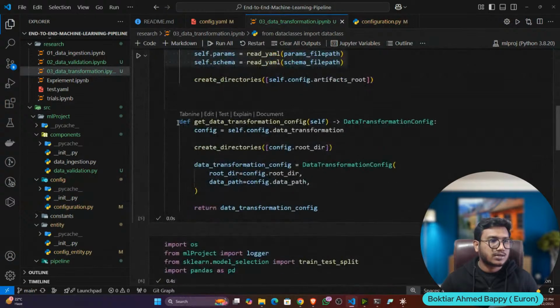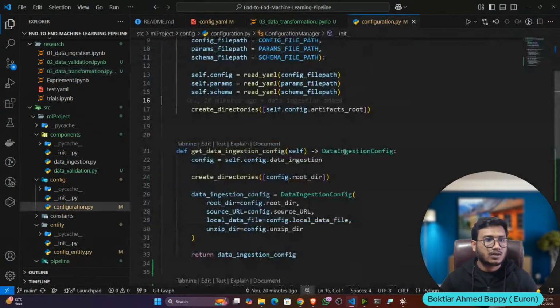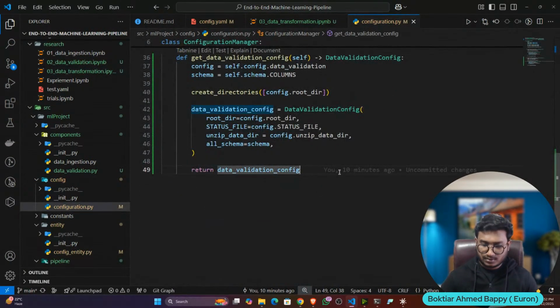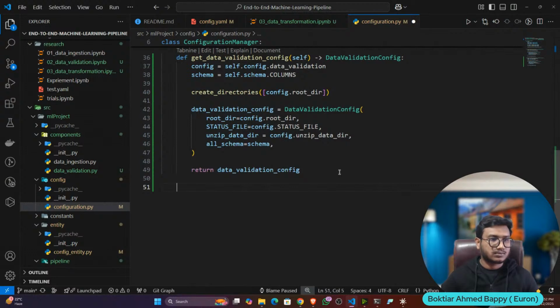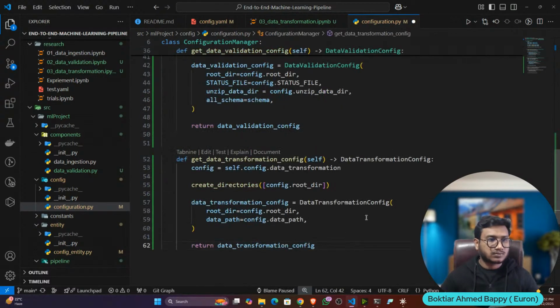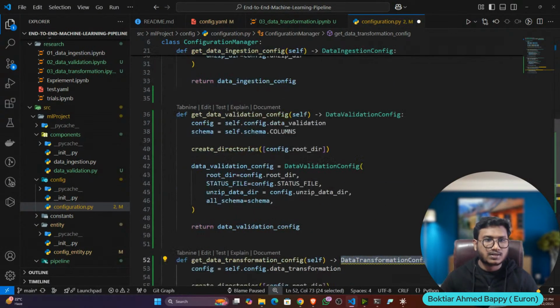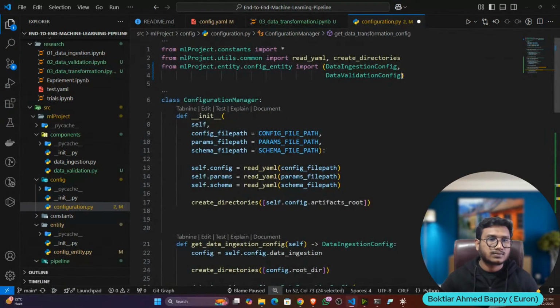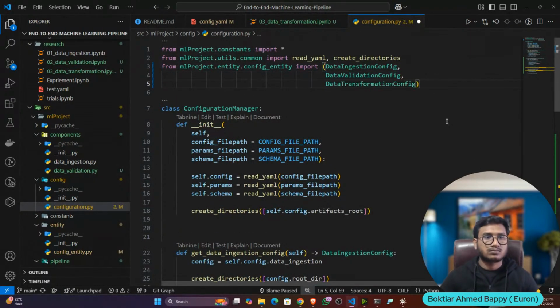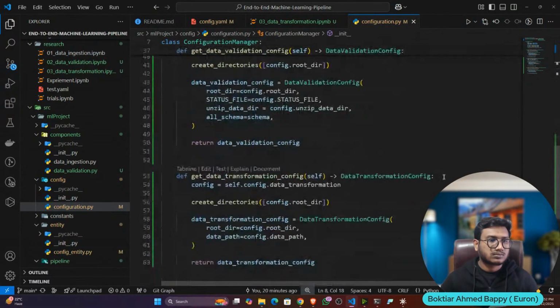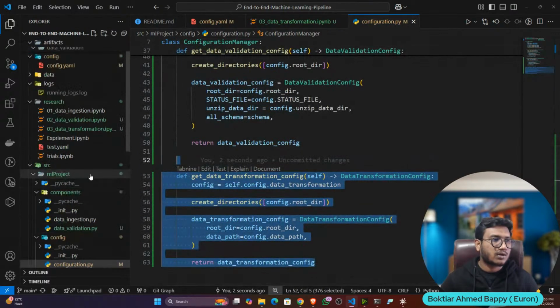So this is the class I'll copy, and here I will update. Okay, and here I need to import this data transformation config from the entity. Now it's fine. Now let's create the component.